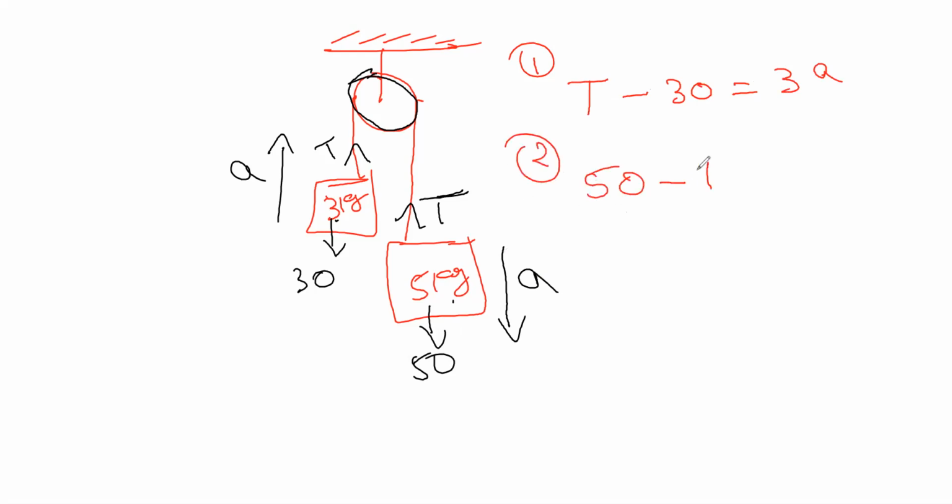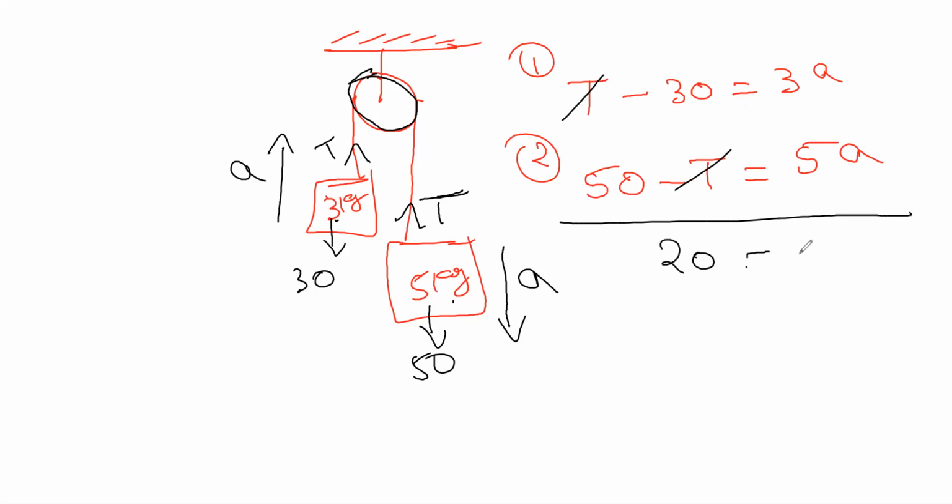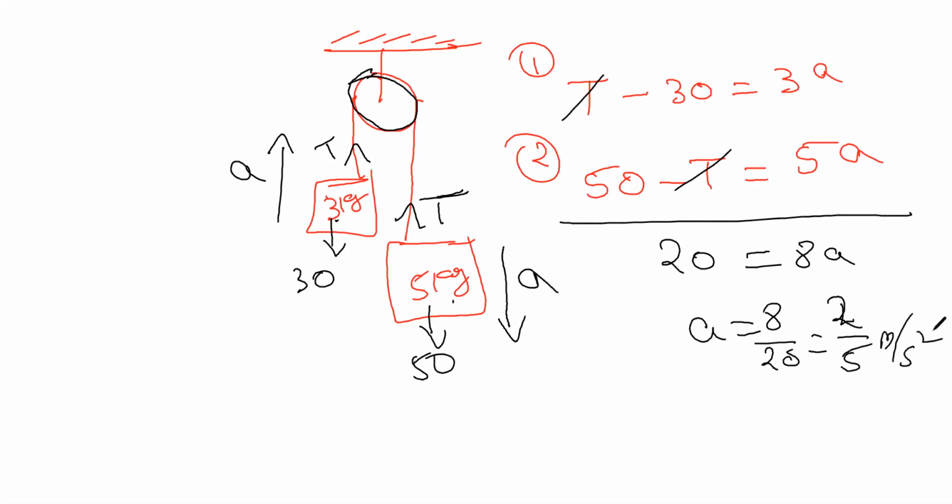50 minus T, because 50 is going downwards. Acceleration is downwards, 50 is more. 50 minus T is equal to mass of the body into acceleration. Now you have to solve this. If you add, T cancels, 20 equals 8A, A equals 20 by 8, which is equal to 5 by 2 meters per second square. That's it.